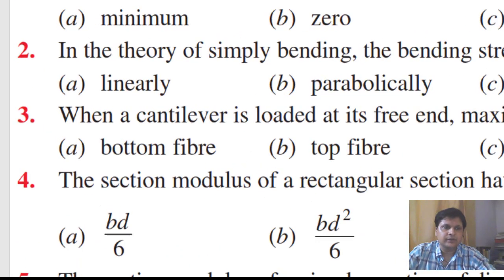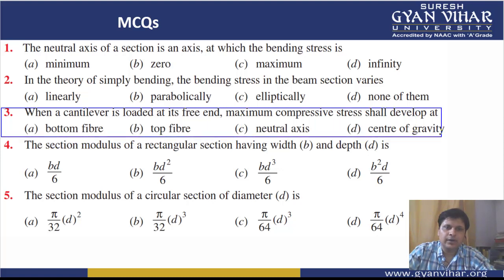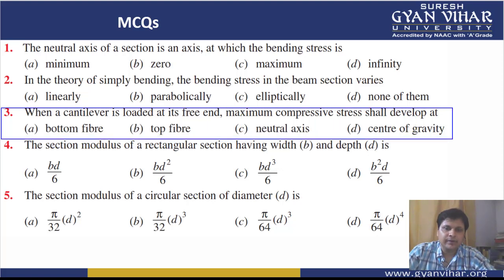Then coming to the third one. What is it saying? When a cantilever is loaded at the free end, maximum compressive stress should develop at. In case of a cantilever, the compressive stress is not developed at the top. This you should keep in your mind: for a cantilever, the compressive stress is developed at the bottom fiber. This is an important tricky question, because in a simply supported beam, the maximum compressive stress is at the top fiber.